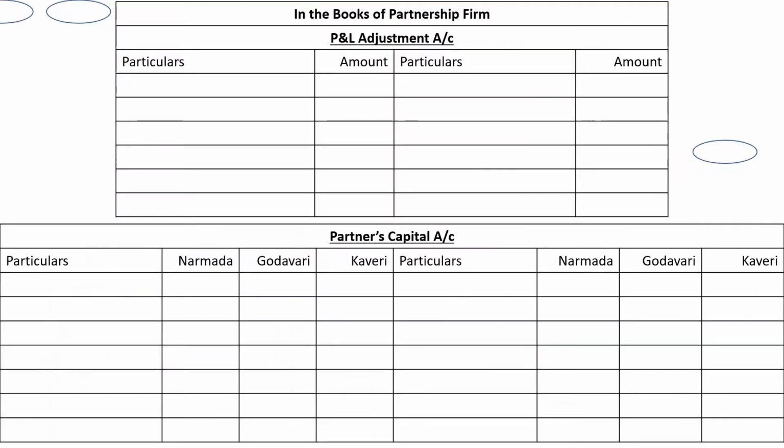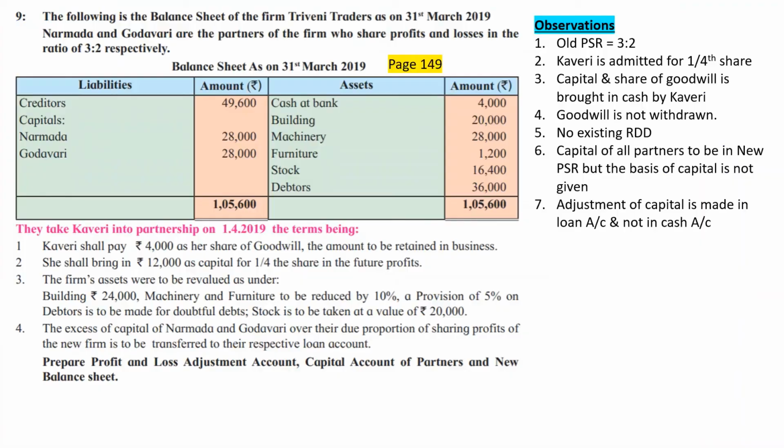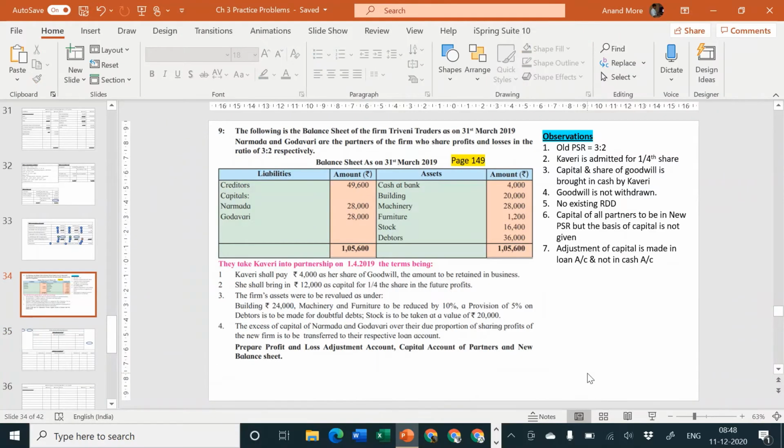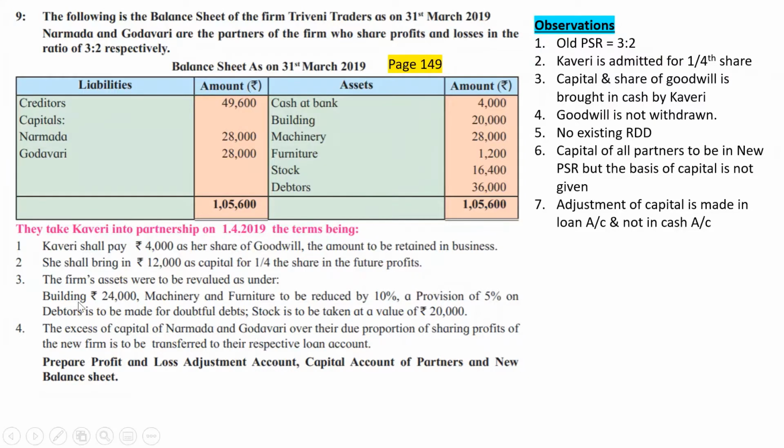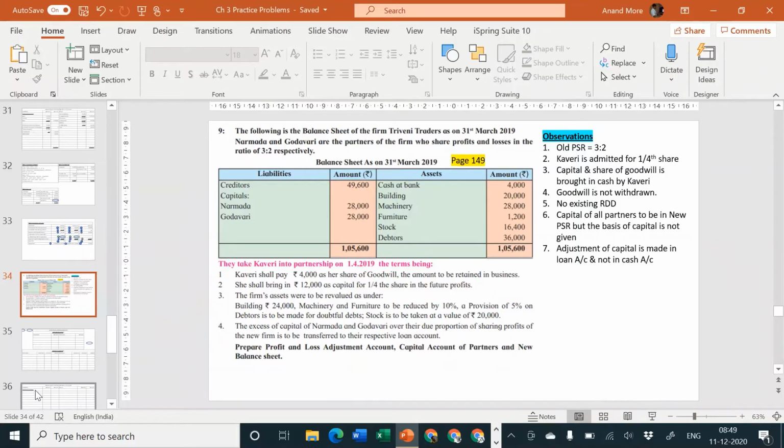First step, open necessary ledger accounts over. Second step, transfer of assets and liabilities. Look into the transfer of assets and liabilities. Creditors 49,600. I don't think there is any adjustment for creditors. There is no adjustment for creditors, so we can take creditors directly to balance sheet, liability side, outer column.